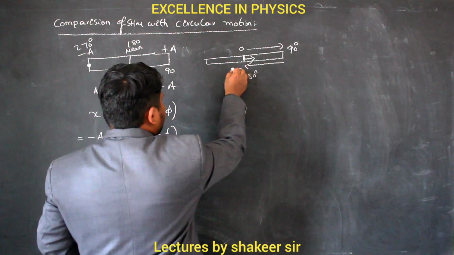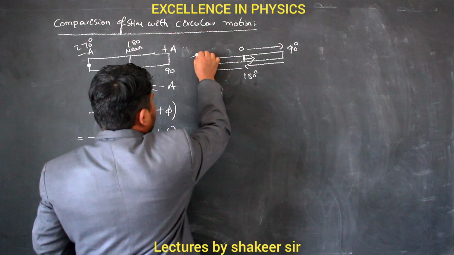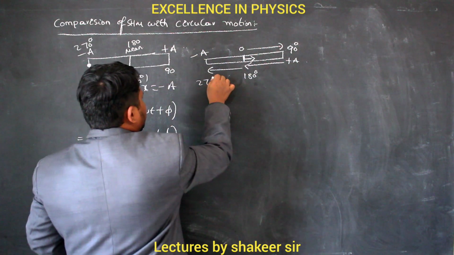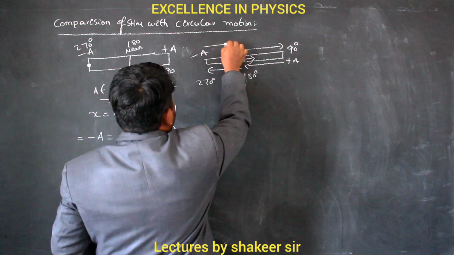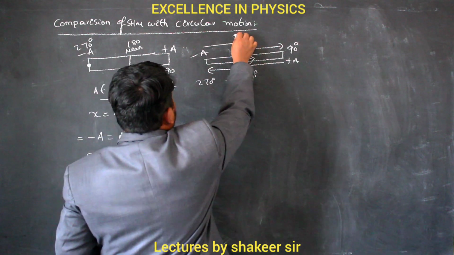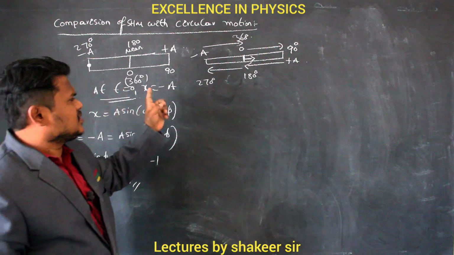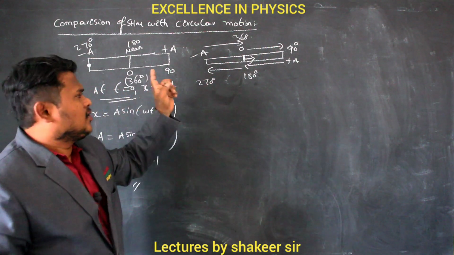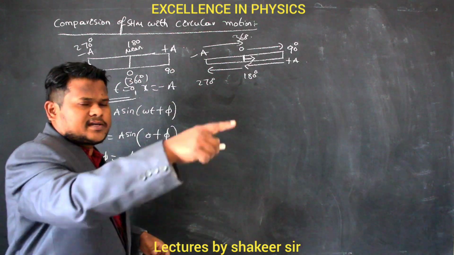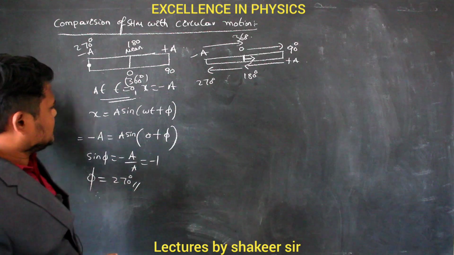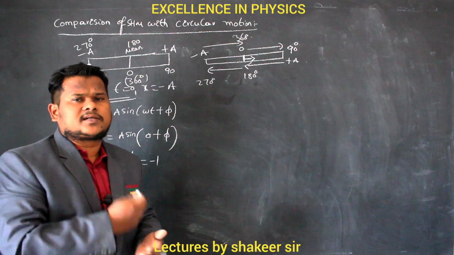And from 180 degrees, when it reaches the other extreme position, minus a, then it is equivalent to as if it has covered 270 degrees. And from minus a to again when it reaches the mean position, it has covered 360 degrees. Clear ma? So this is called one oscillation. And one oscillation is equal to as if the body has completed one circular path. Clear? So SHM is always comparable with circular motion.